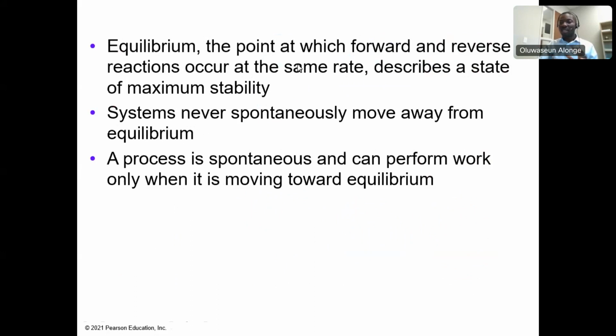So equilibrium is actually the point where the forward and backward reactions are equal, just like photosynthesis and cellular respiration, where the reaction is the same whether you go forward or backward. All right. That is what we call stability, when the forward and reverse reactions are the same. I'll still show that to you. So systems never spontaneously move away from equilibrium. A process is spontaneous and can perform work only when it is moving towards equilibrium.